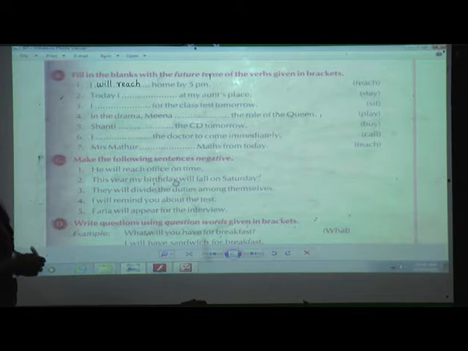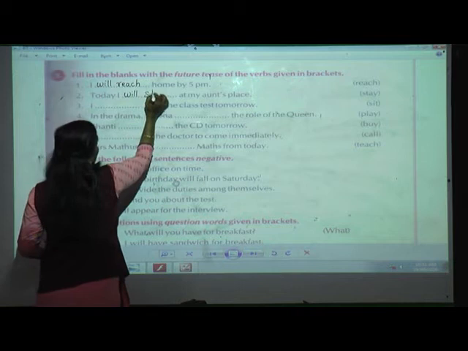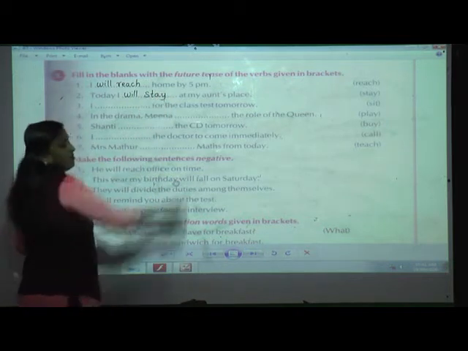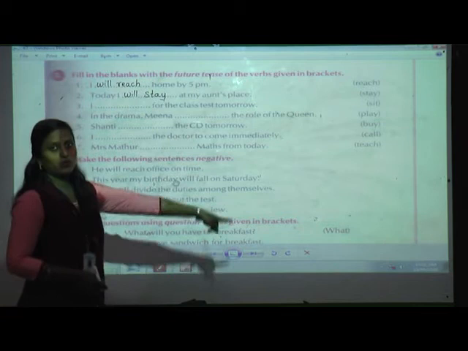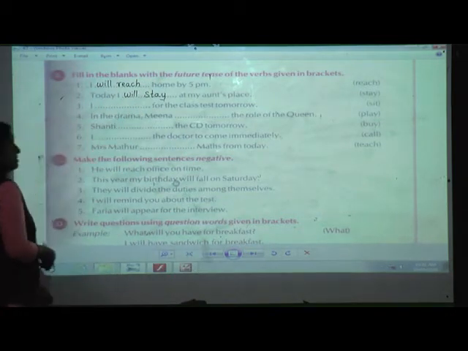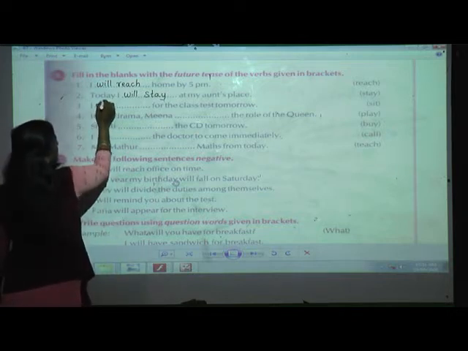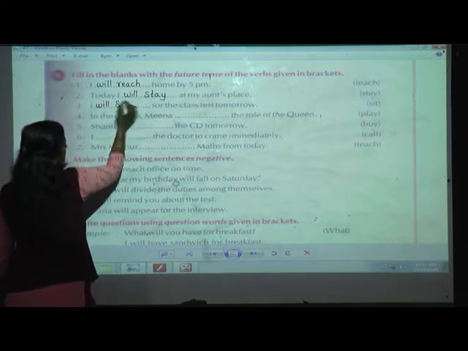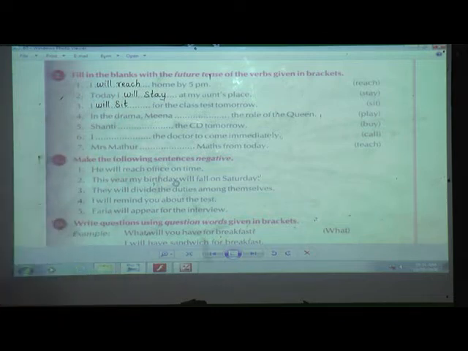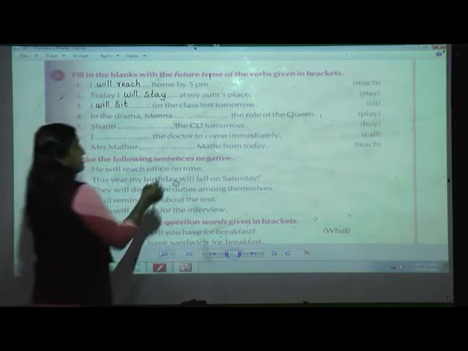Today I dash at my aunt's place. I will stay. Again I will repeat. Here the original form of the verb is already given over there, and you have to write it the same as it is. Only will and shall you can change. I dash for the class test tomorrow. I will sit. Even if you write shall, that is also right. I shall, I will. In the drama, Meena dash the role of the queen. Meena, yes, will.